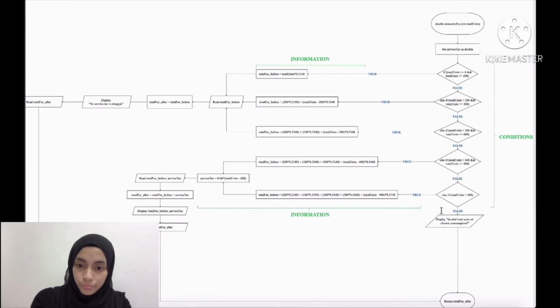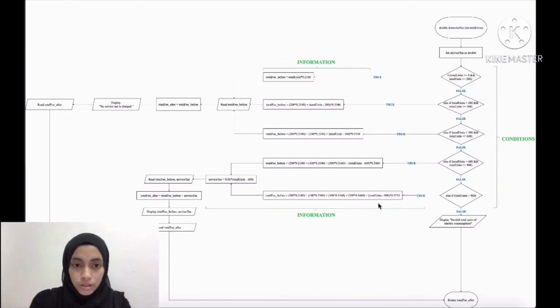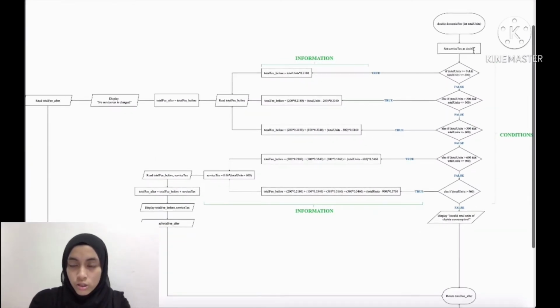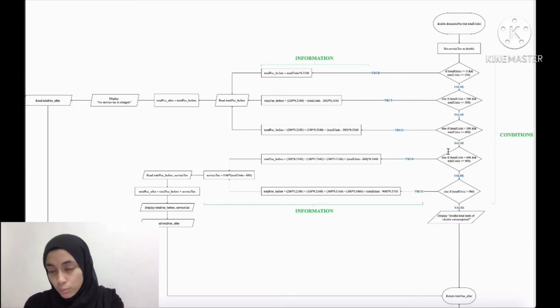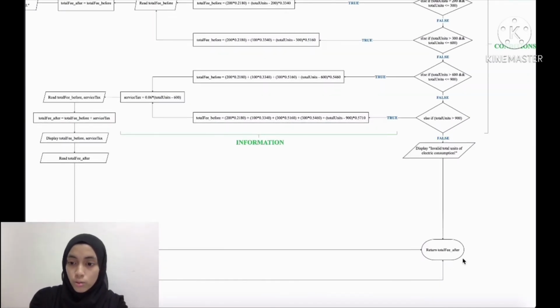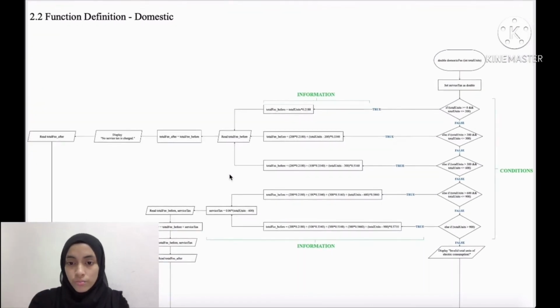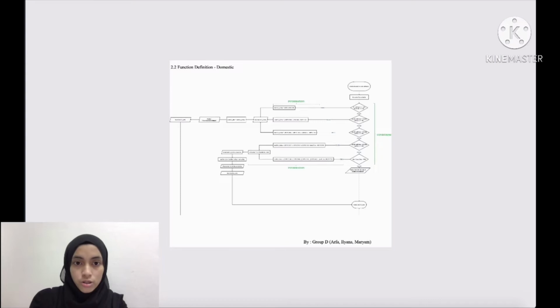So these are the information. The calculation is here, and this is all the calculations, the formula, the information that we have to put into the program so that the program can calculate it. And then these are the conditions that we also have to put into our program so that the program can do decision making. If one of these conditions is satisfied, it will return the total fee after, if this function is called in the main function. So that's it for the domestic fee function.